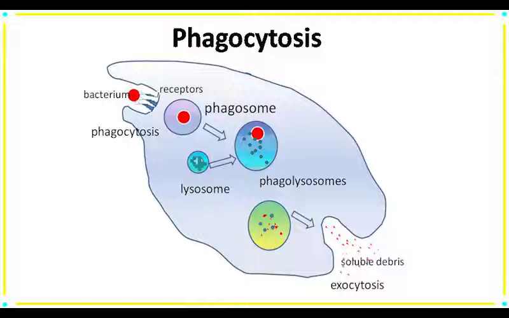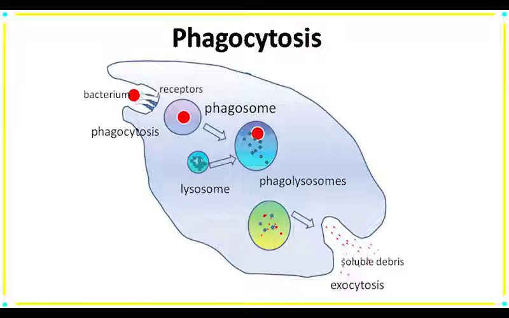In phagocytosis, the cell becomes amoeboid in shape and engulfs the pathogen by changing its shape. Inside the cell, the pathogens are trapped and it forms a phagosome. And the phagosomes are attracted by lysosomes present inside the cell.